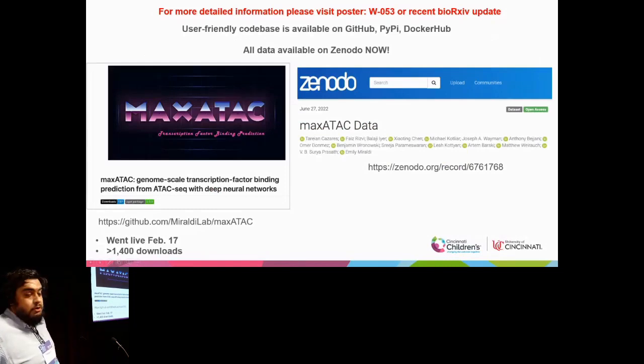So for more detailed information and a lot of the analysis that I did, you can check out my poster or look at our bioRxiv revised manuscript. We have our user-friendly code base on GitHub, PyPI, and Docker Hub. All of the data that we used to train our models and evaluate is available on Zenodo, so you can get the raw Tn5 signal, bigwigs, everything needed to develop your own method that's better than mine.